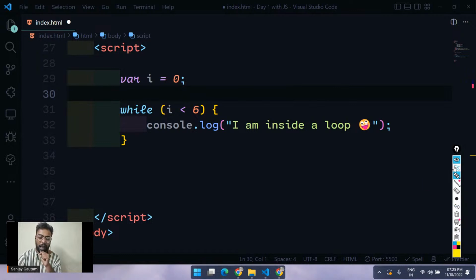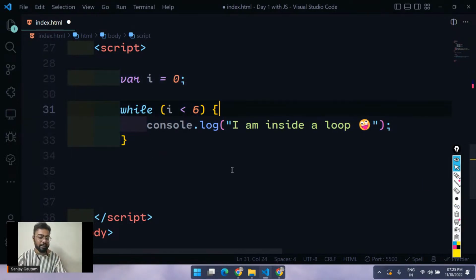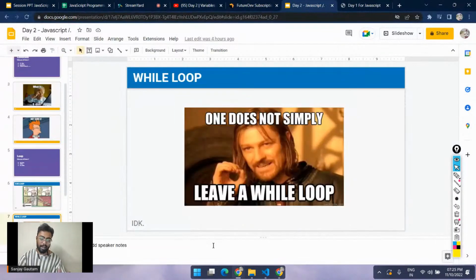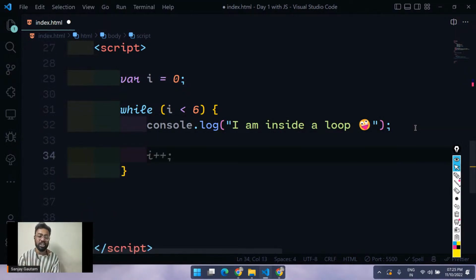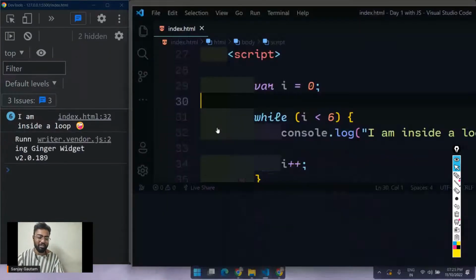So in this case also I will get inside an infinite loop. Why? Because one does not simply leave a while loop. We cannot leave a while loop simply. To exit this while loop, we manually have to put a condition, like increment i, like i plus plus. We have to do this manually. It's not possible to exit a while loop directly. We have to put a condition here, so we have to write this line of code. Otherwise, we will get into an infinite loop.